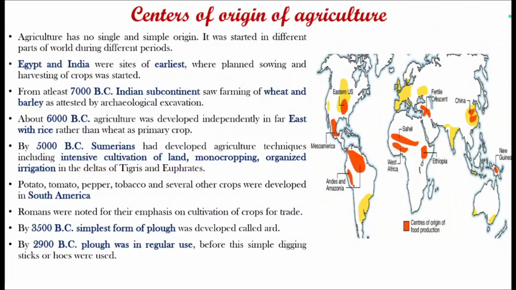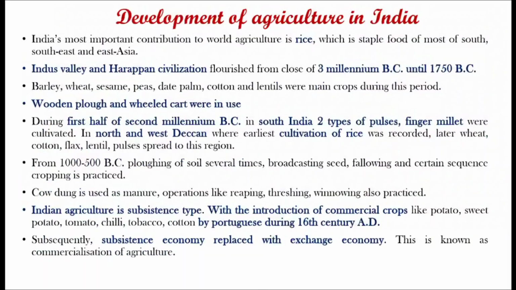Romans were noted for their emphasis on cultivation of crops for trade. By 3500 BC, the simplest form of plough was developed, called ard. By 2900 BC, the plough was in regular use. Before this, simple digging sticks and hoes were used. Coming to development of agriculture in India.